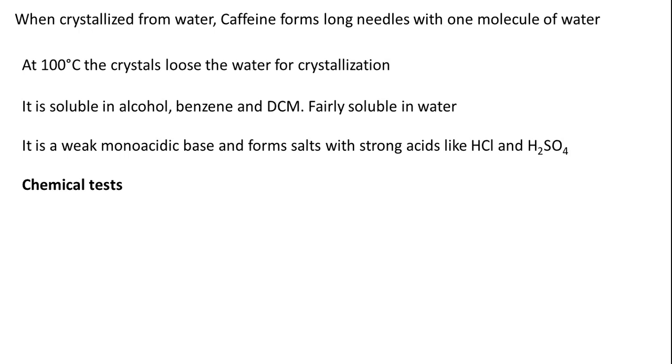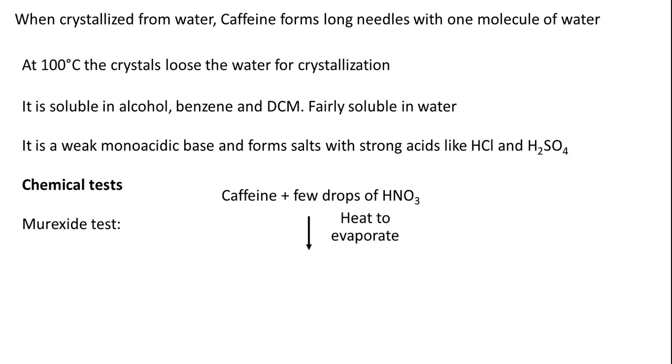So how do we identify it? Let's see one very popular test, which we call the Murex test. Let's see the sequence. You take caffeine in a china dish or a crucible, add a few drops of nitric acid to it, then heat it on an open flame or on a steam bath to evaporate. Usually it is done on an open flame so that it gives a yellow colored residue.